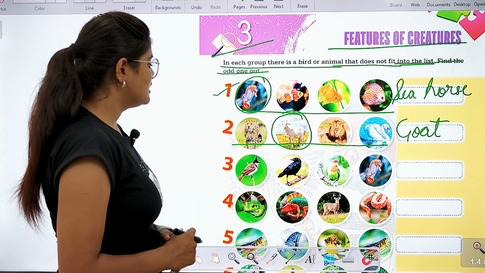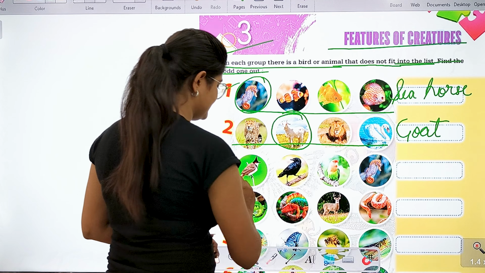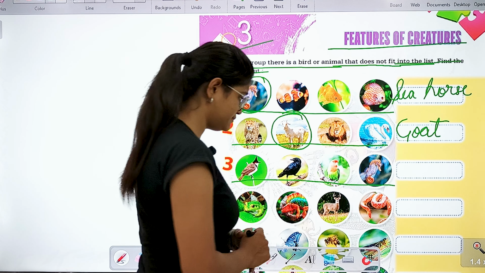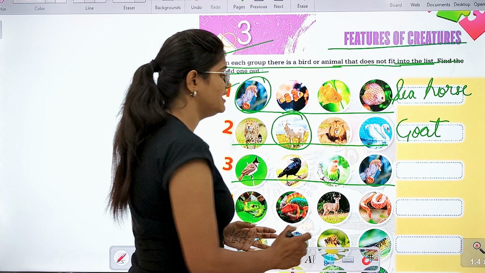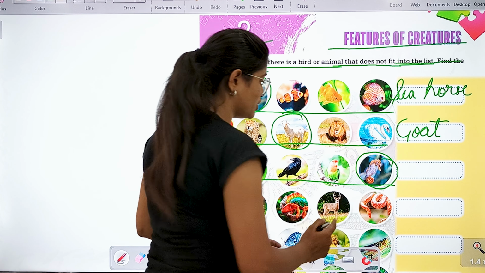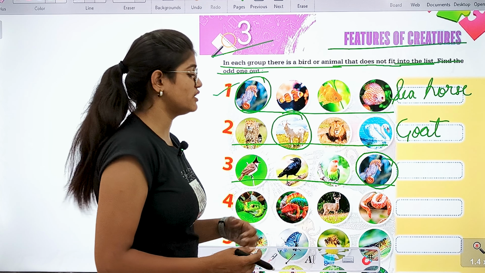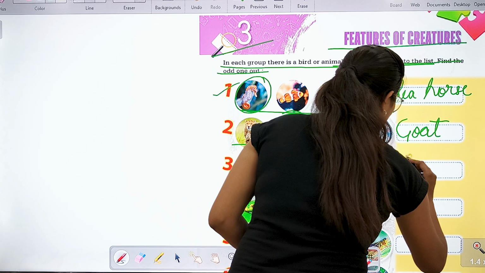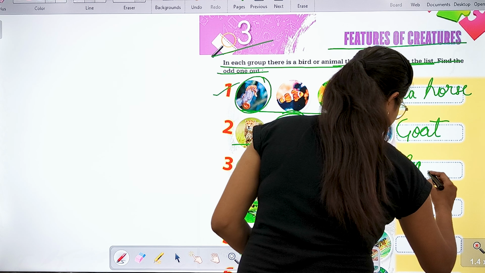Next, as we can all see, these are the birds, but one thing is there, that is a seahorse, which is not considered as a bird. So again in this category, seahorse is the odd one.